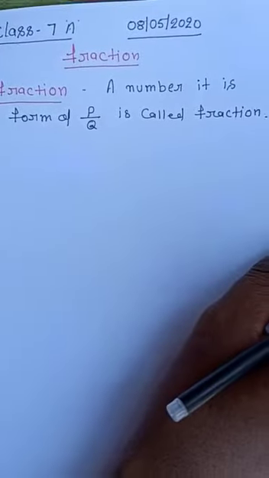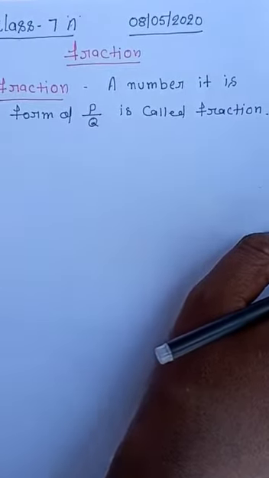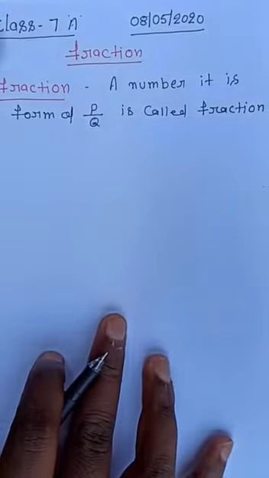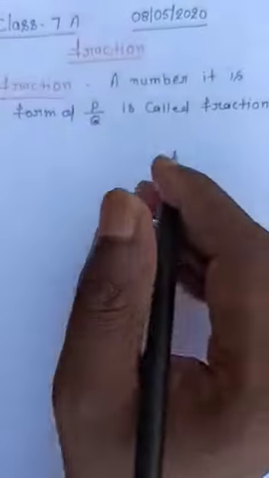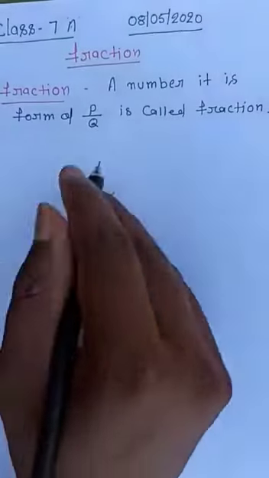But you know one thing: in the case of fractions, some criteria must be satisfied, then we can say that the given number is a fraction.